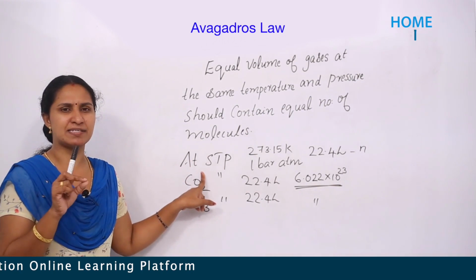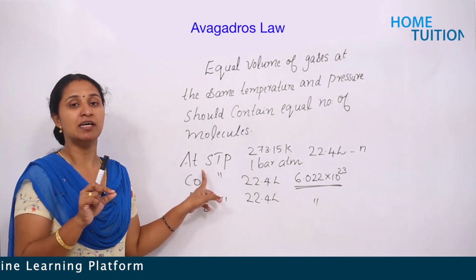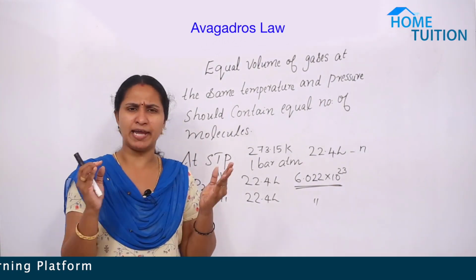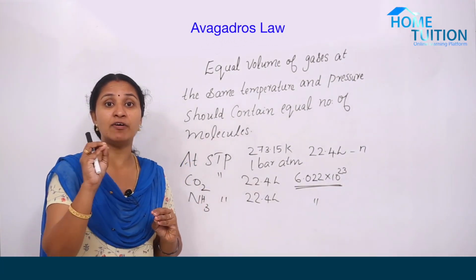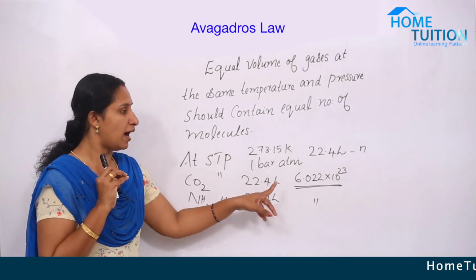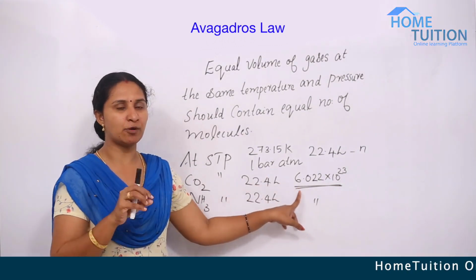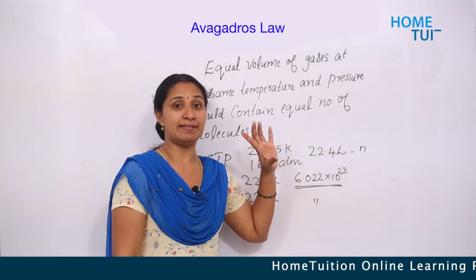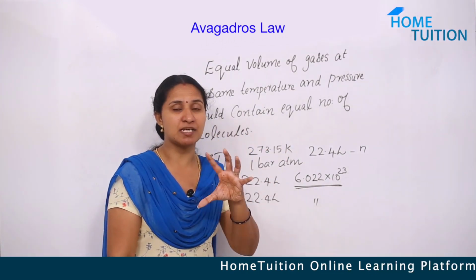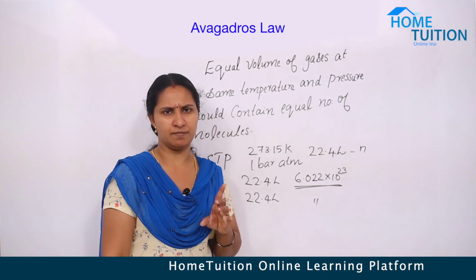At STP, standard temperature and pressure, we calculated that the volume of any gas is 22.4 liter, and that contains Avogadro number of molecules. Avogadro number is 6.022 into 10 raised to 23, and that means the amount of substance present in 1 mole.